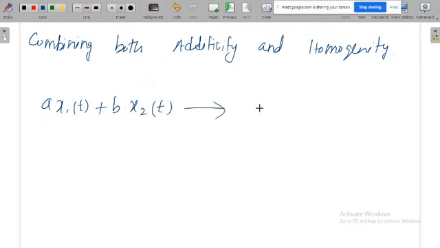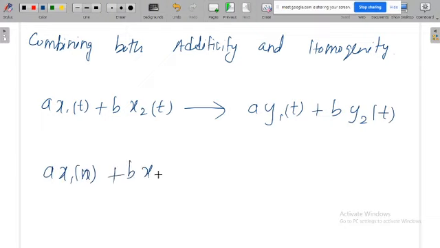Then what should be the output? The output should be a y1 of t plus b y2 of t. If it is a discrete system, then a x1 of n plus b x2 of n gives a y1 of n plus b y2 of n.